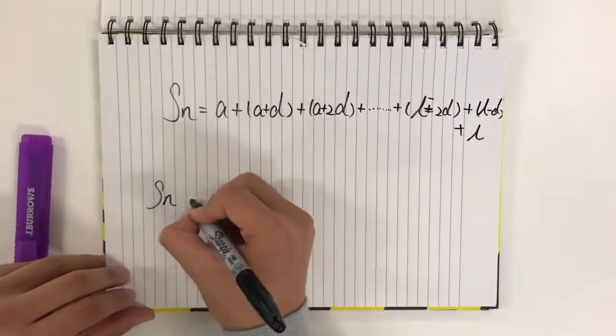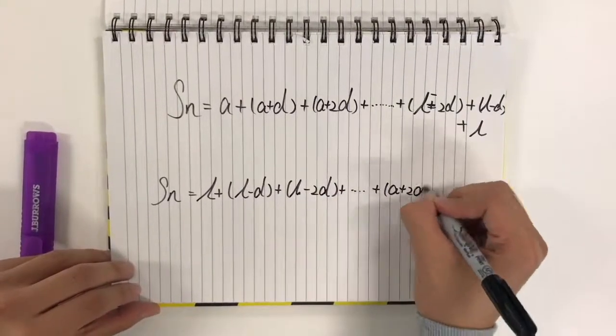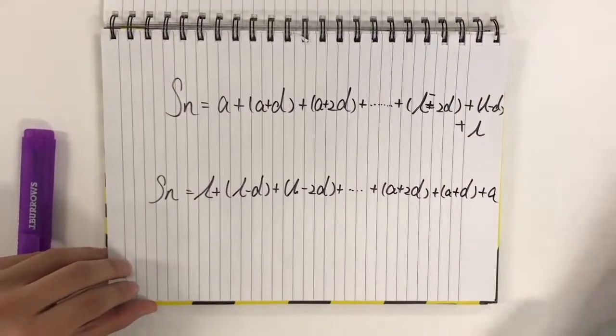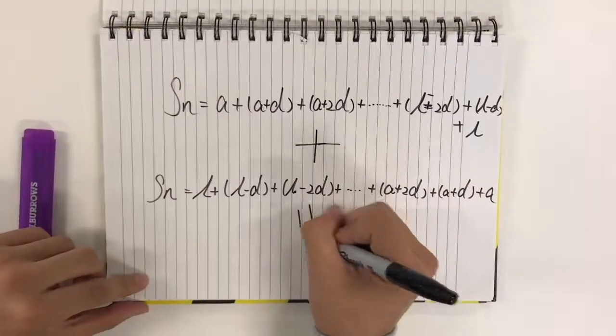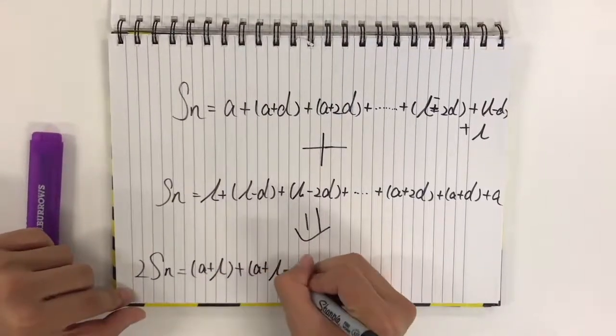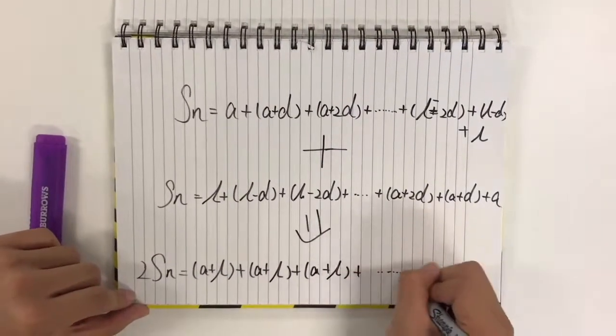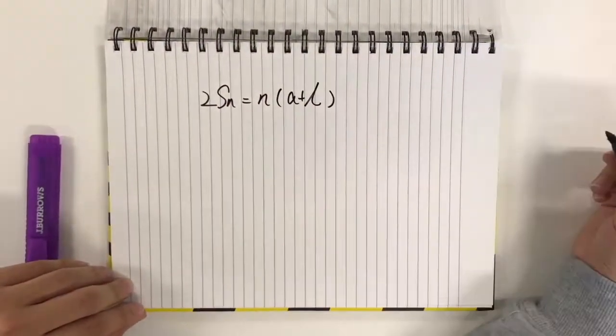Let's write it in reverse. If we add these two equations together, then the most magical thing happens. We get 2Sn equal to n lots of a plus l added together. So 2Sn equals n times a plus l.